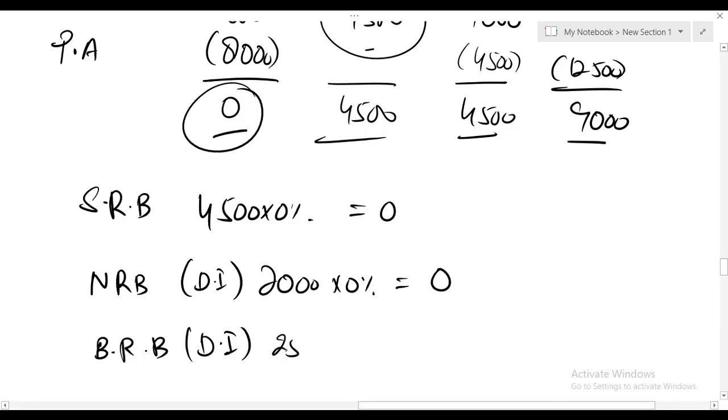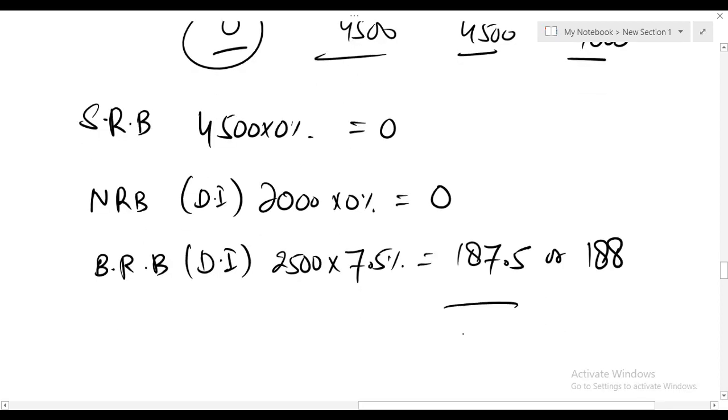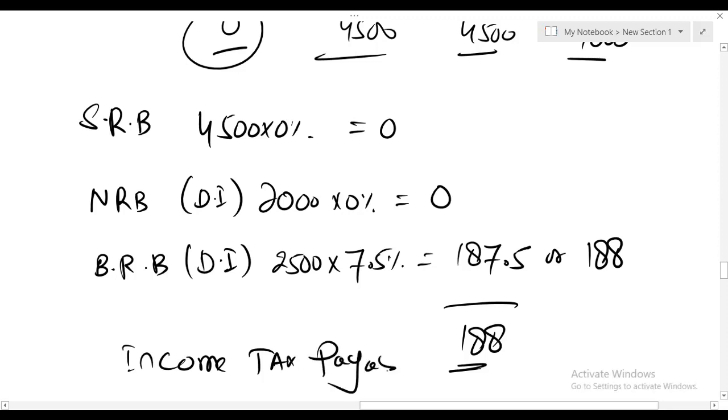So the remaining 2,500 falls in the basic rate band. If I take 7.5% of 2,500, it gives me the result of 187.5, and you can take 188 as well. So income tax payable is 188. That's great.